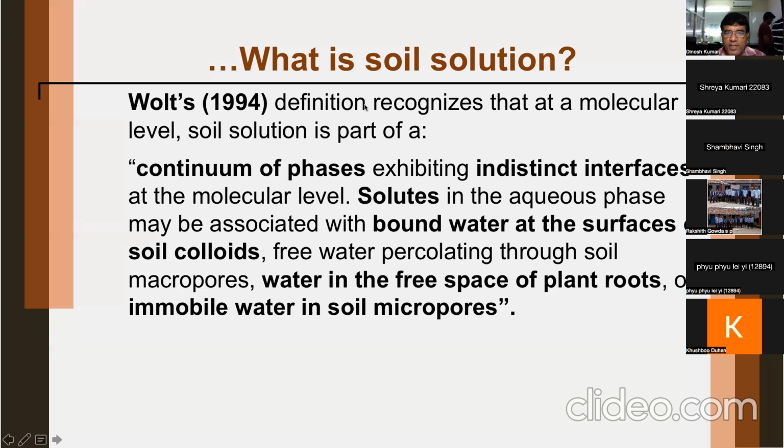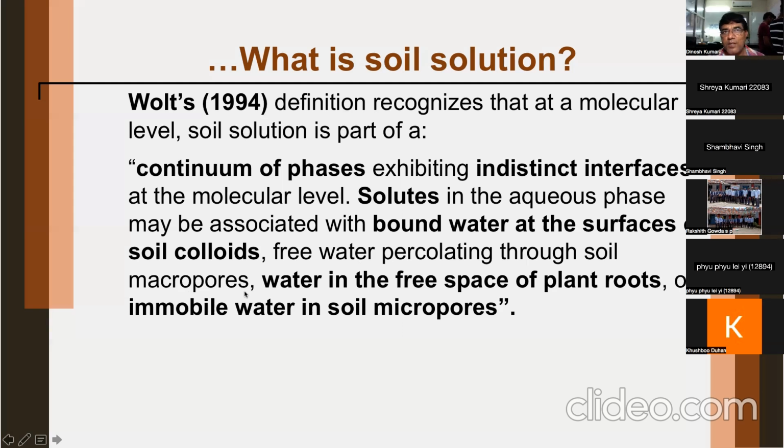So first, solutes in the aqueous phase may be associated with bound water at the surfaces. Some water may be bound at the surfaces of particles or soil colloids. There also you will find soil solution, and there may be some free water percolating through the soil macropores. This is also soil solution, because the water must have contained some salts, some solutes, some nutrients.